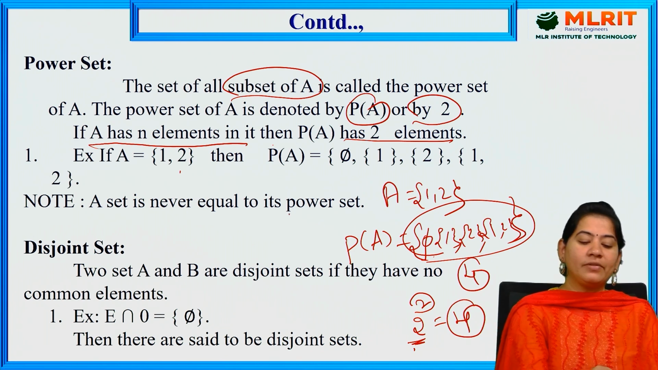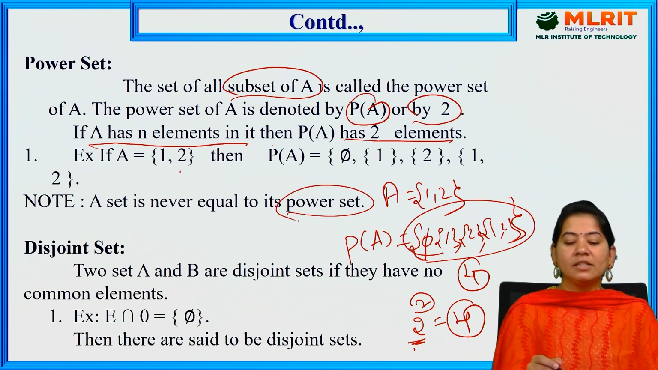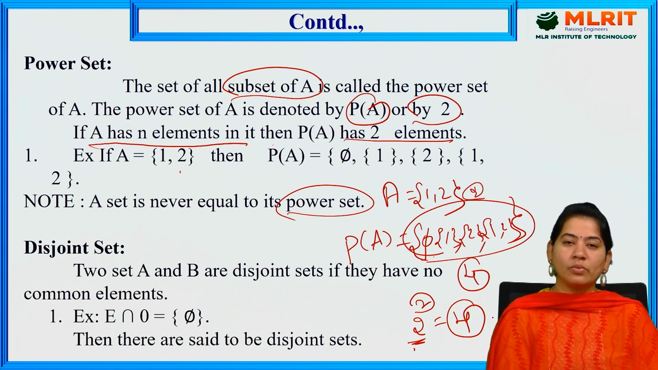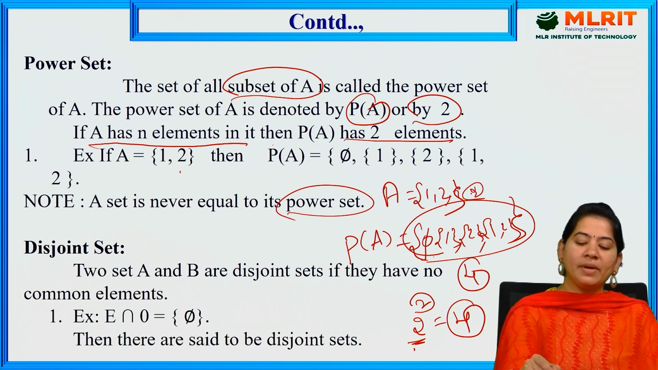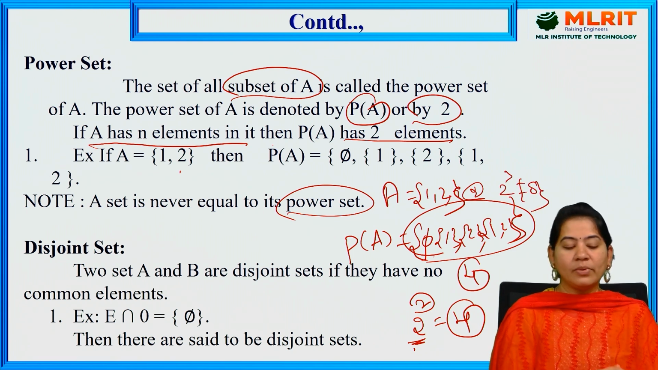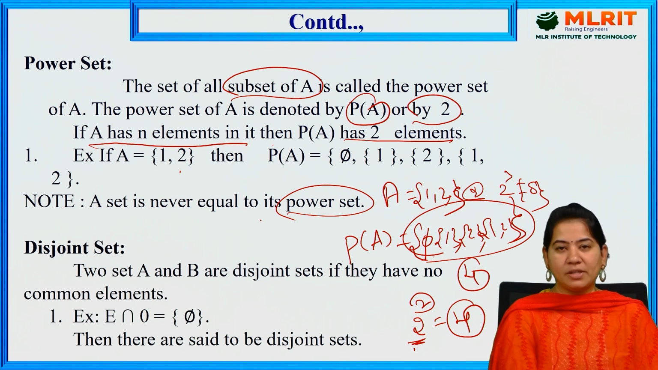So a set is never equal to its power set. Why? Because if the set has 2 elements, the power set will always have more elements, that is 2 square, 4. If you have 3 elements, 2 power 3, total 8 elements will exist in the power set. That's why a set will never be equal to its power set.